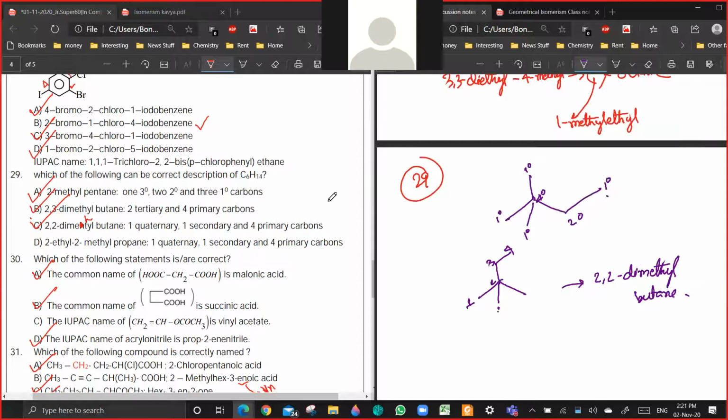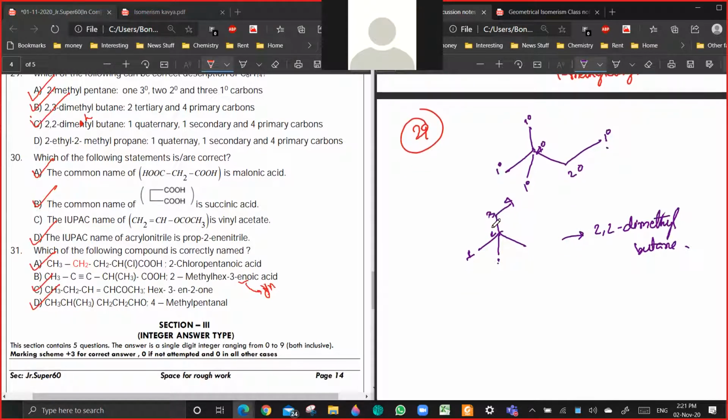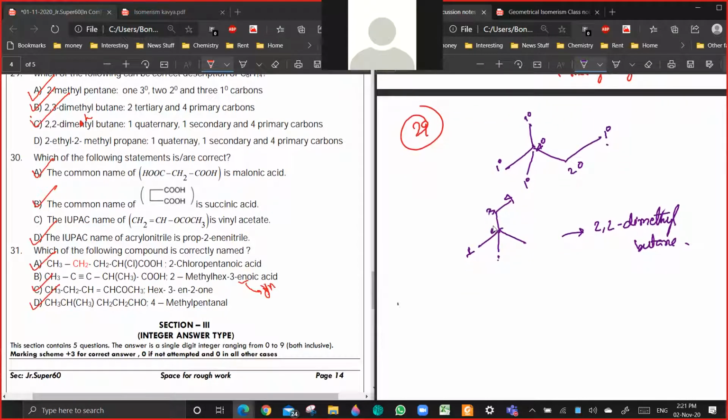30, 31. Yeah, so tell me what would be the answer? 30 option C. They're asking the IUPAC name. So, ethenyl ethanoate. No. See, okay, it's oxygen.